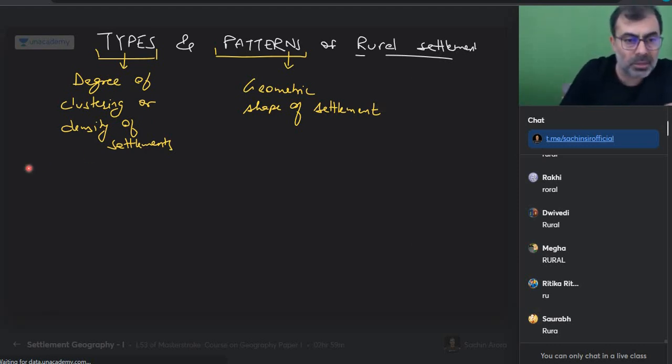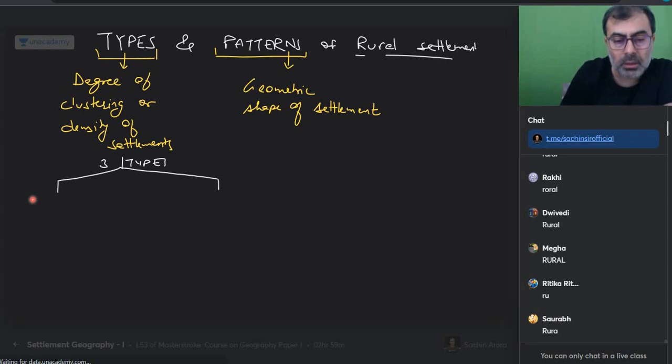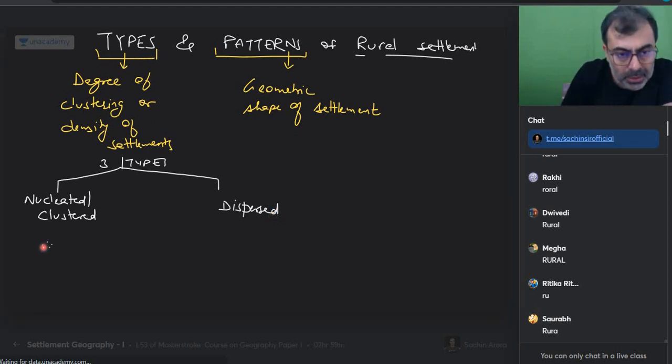So degree of clustering के basis पर we have three types. What is it? Three types. This one is called nucleated or clustered. See that? And this one is called dispersed. If the dwelling units are closely packed and roads are laid like this, what is this?